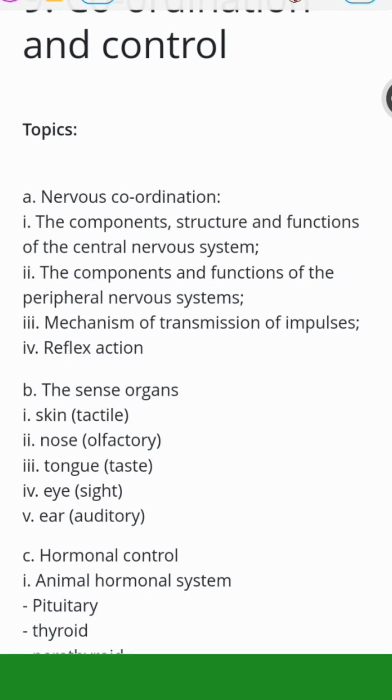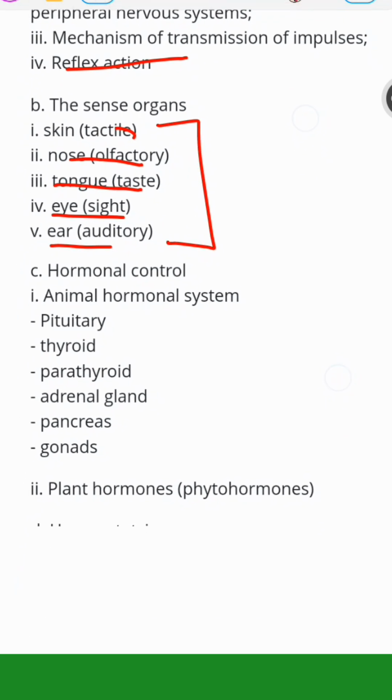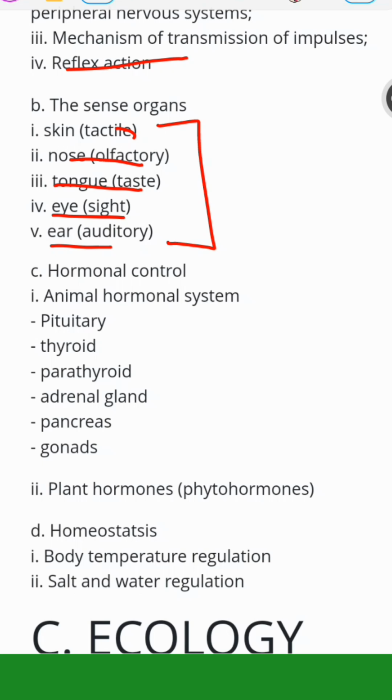Now, the components for coordination and control, this is talking about the central nervous system. Focus on that: central nervous system, components and functions of the peripheral nervous system, which is the PNS, the mechanism of transmission of impulses, and reflex actions. Then sense organs, there are 5 sense organs: skin, nose, tongue, eye, and ear. Focus on that, and the nerves that are involved in sending signals from those particular parts to the brain.